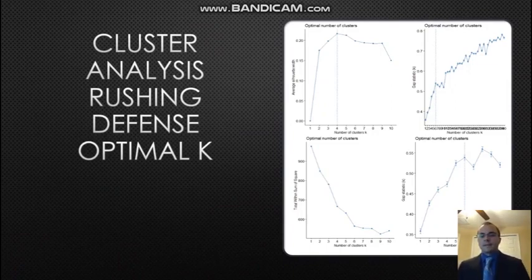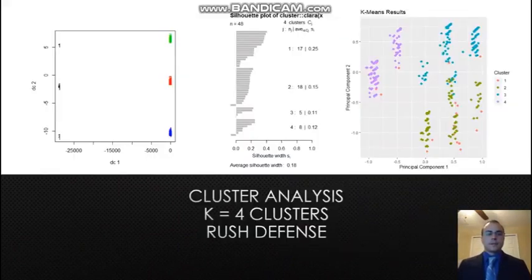I did end up analyzing both of these at 4 and 6, and 4 did end up looking better. When we look at the graph on the left, this is by far the best clustering that we've had so far. Each cluster is very distinct. Cluster 1 is all the way to the left, cluster 2 is right here in the middle, 3 is in the upper right, and then 4 is on the bottom right.